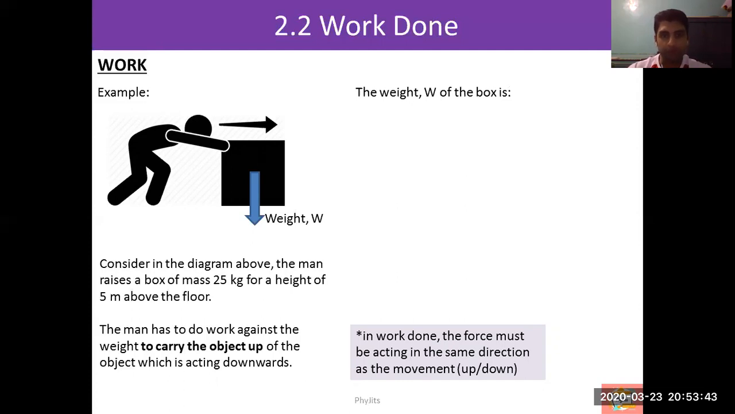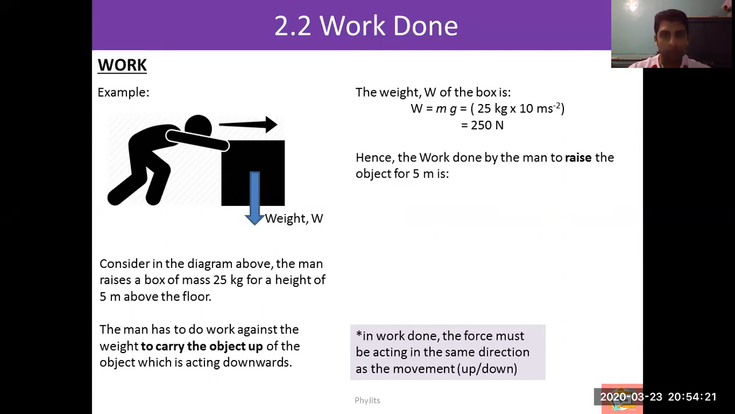The weight of the object is given by the formula mg, 25 times 10, which is 250 Newton. So we need to exert a force of at least 250 Newton to be able to raise the object up. If you exert a force of 280 Newton, of course the object will move up. But the minimum is 250 Newton, the minimum force required to make the object start to move up.